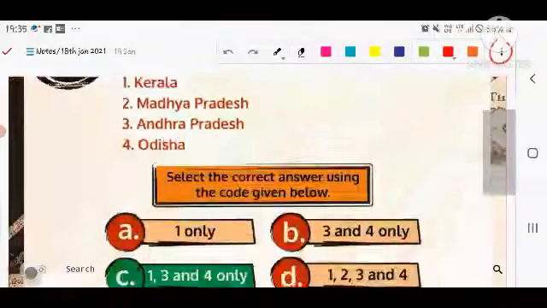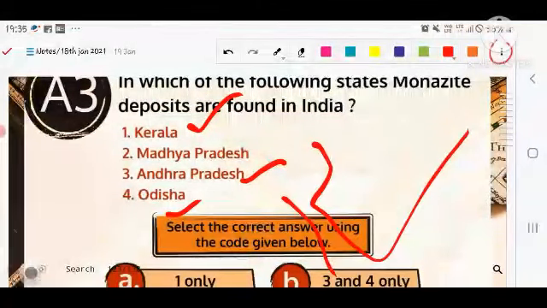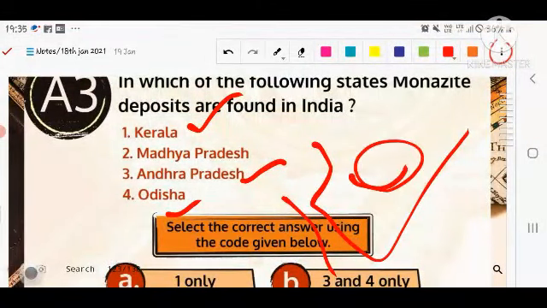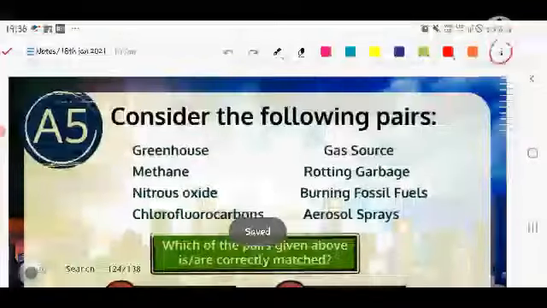Okay, when is monazite found? The first, third and fourth options, Kerala, Andhra Pradesh, Odisha, basically the coastal regions, are where monazite is found. Madhya Pradesh is a landlocked state in India, so that is not the answer here. The Atomic Minerals Directorate for Exploration and Research, AMD, a constituent unit of the Department of Atomic Energy, has estimated the presence of 11.93 million tons of monazite resource in the beach and mineral placer deposits along the coastal tract of India. State-wise, Odisha 2.41, Andhra Pradesh 3.72, Tamil Nadu 2.46, Kerala 1.9, very surprisingly, West Bengal 1.22 and Jharkhand 0.11, and 11.93 million tons in total is found in India.